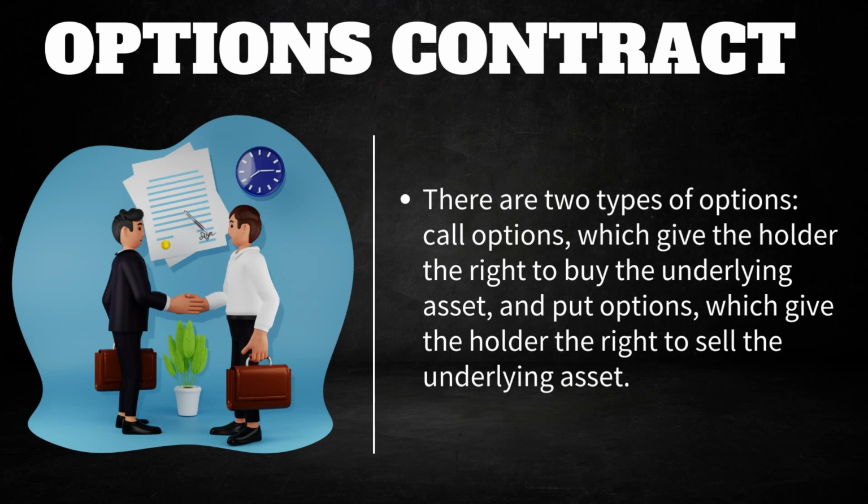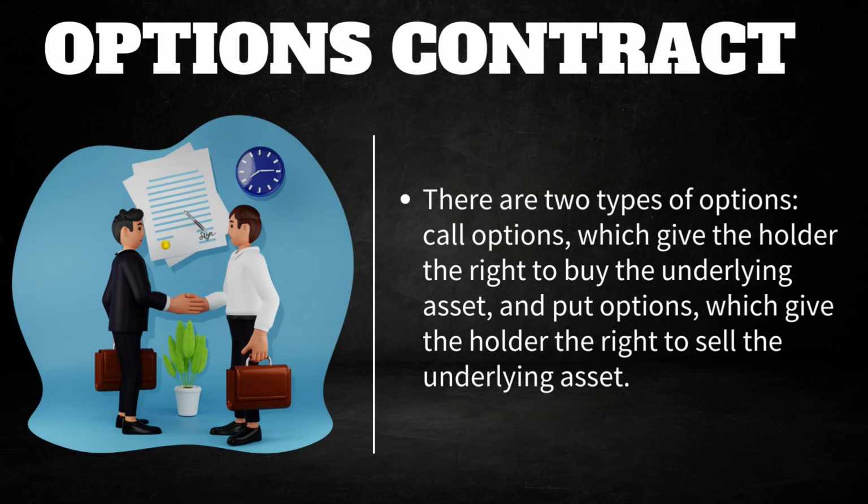So basically forward contracts, future contracts and option contracts are used to manage and speculate on the future price movement of an underlying asset. However, they differ in terms of customization, counterparty risk and the right or the obligation to buy or sell an underlying asset. So these are some important things to remember in forward, future and options contracts.